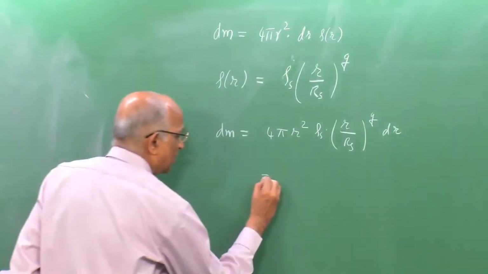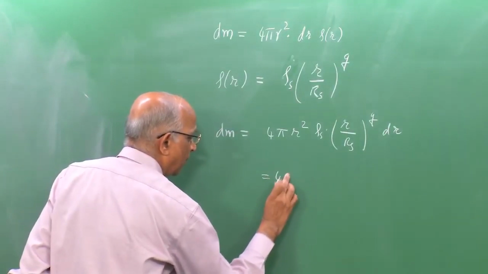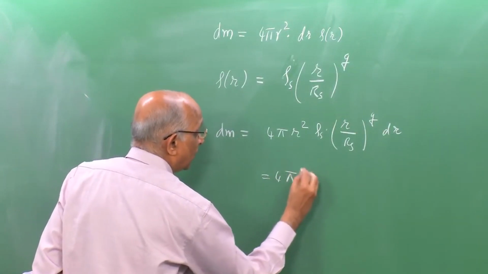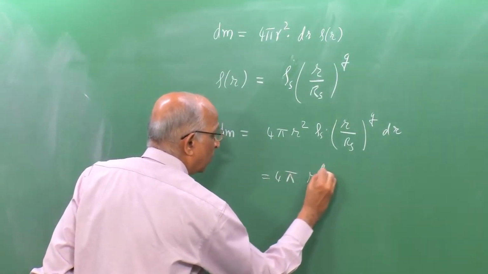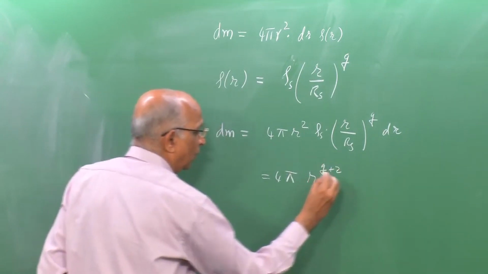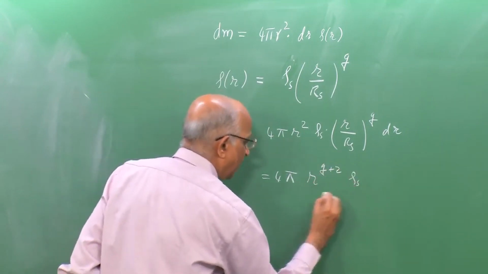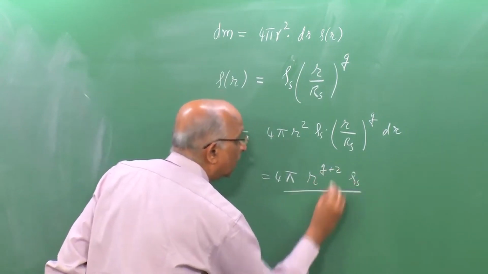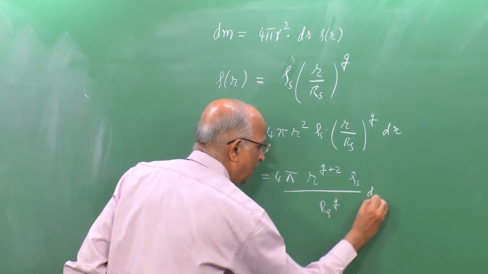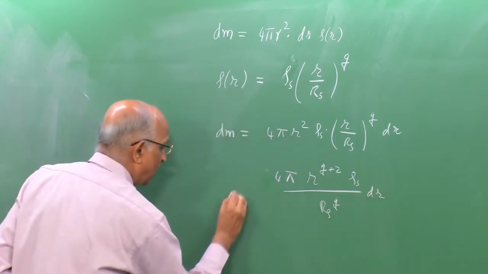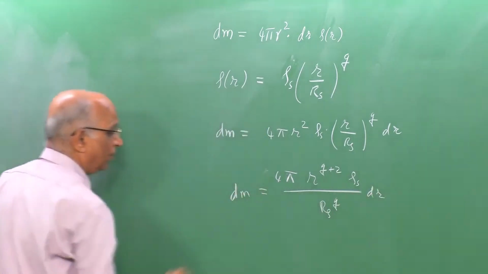Therefore, this is equal to 4 pi times r to the power q plus 2 times rho s divided by Rs to the power q times dr. This is the value of the elemental mass dm.